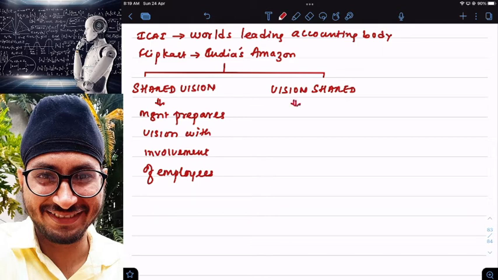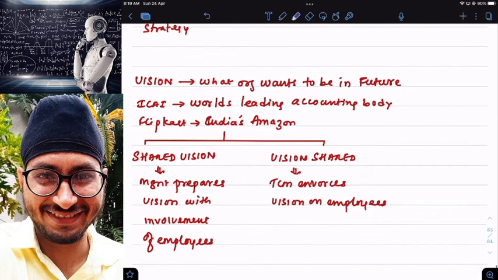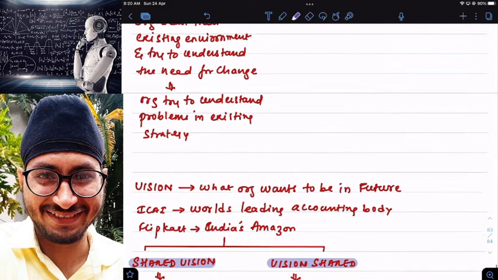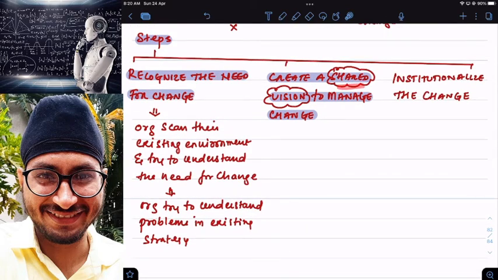Vision shared means top level management enforces vision on employees. Employees are not involved in creating the vision. I'm deciding my vision and I'm just enforcing, meaning forcing you to help me in achieving that vision. Clear? So vision may be either shared vision or vision shared. When employees are involved in creating a vision of a company, it is called shared vision. When top level management is forcing a vision on you, not involving you in any decision making, it is called vision shared. Here we are talking about shared vision, where employees are involved.